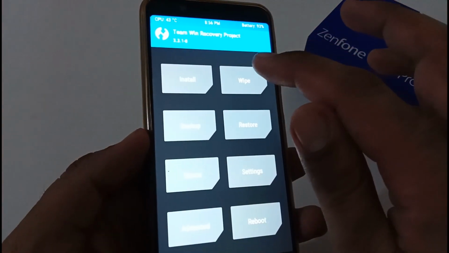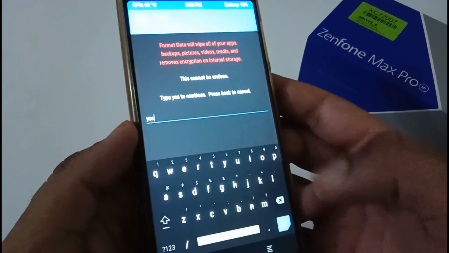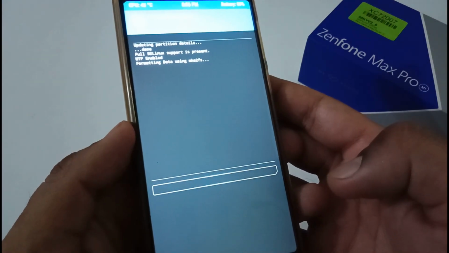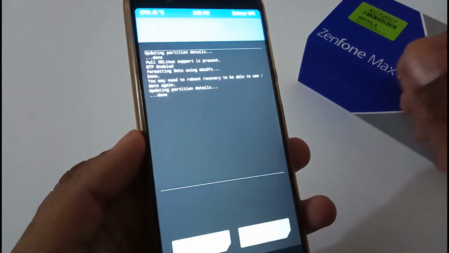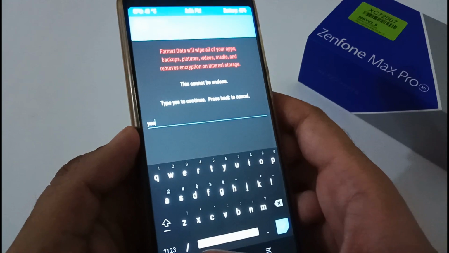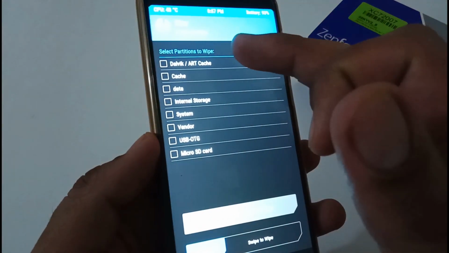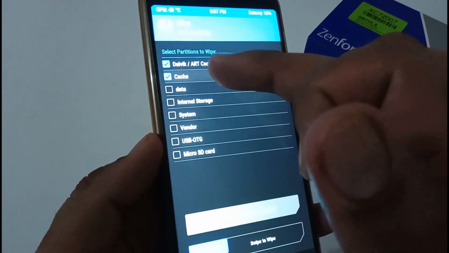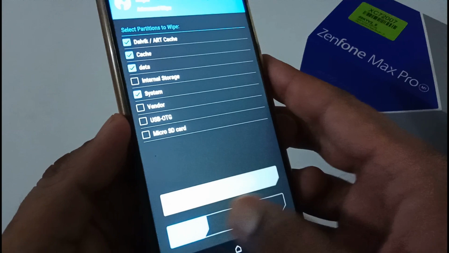According to the blog, firstly we have to tap wipe, afterward we have to tap format data, just type yes for the confirmation and afterward press the blue tick and it will do the formatting in the background. Before that, do take a backup. I have shared the same while discussing prerequisites. And after doing formatting, you have to tap on advanced wipe. There you have to select 4 different partitions: Dalvik, cache, data and system. Vendor partition is optional, but you can do it if you want.